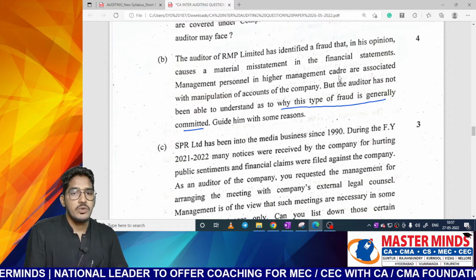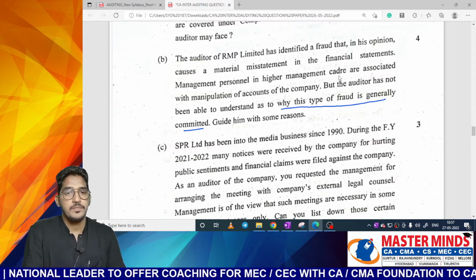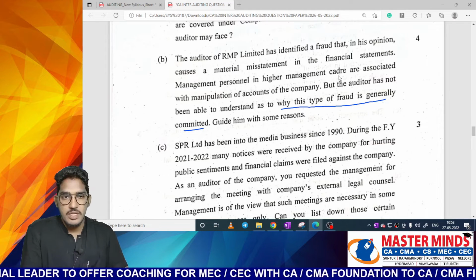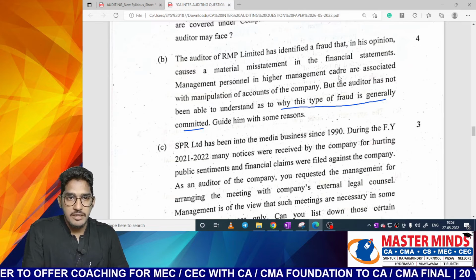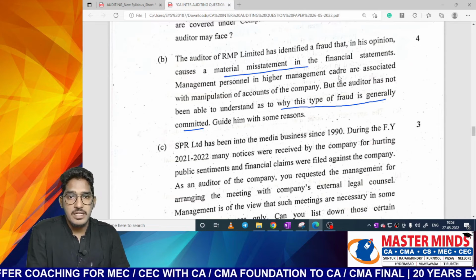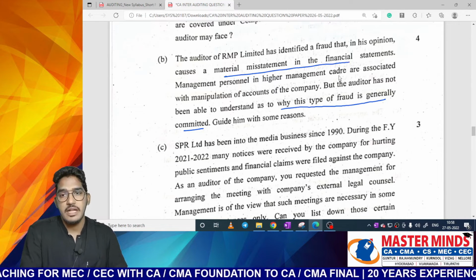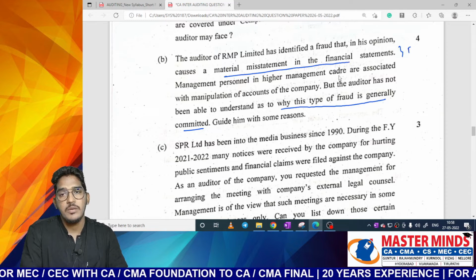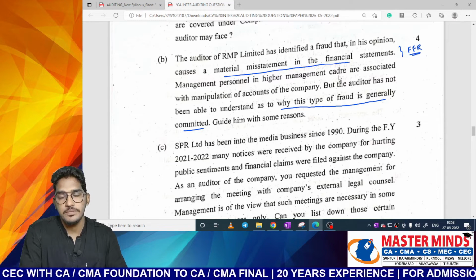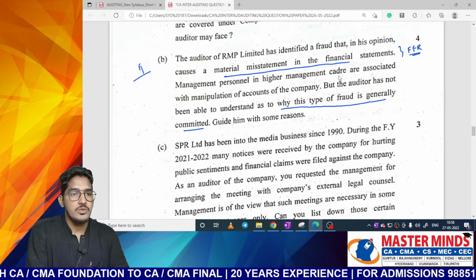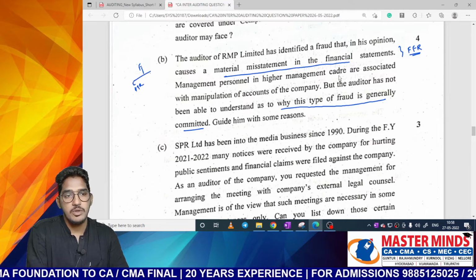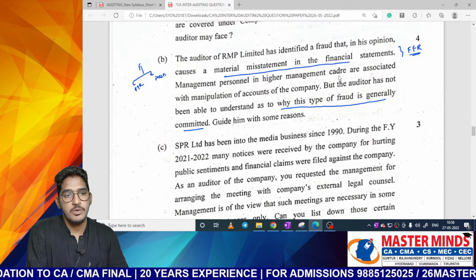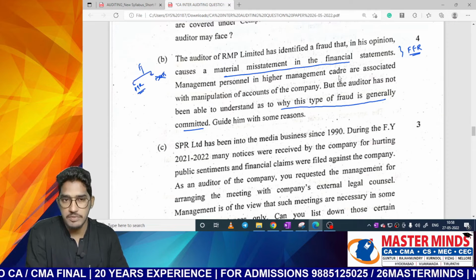So whenever you get this information, what they are trying to say here, the auditor has identified a fraud that causes a material misstatement in the financial statements. That means here they are particularly talking about fraudulent financial reporting. So we know frauds will be of two categories. One is fraudulent financial reporting, other one is misappropriation of assets. They are not talking about misappropriation, they are particularly talking about fraudulent financial reporting.